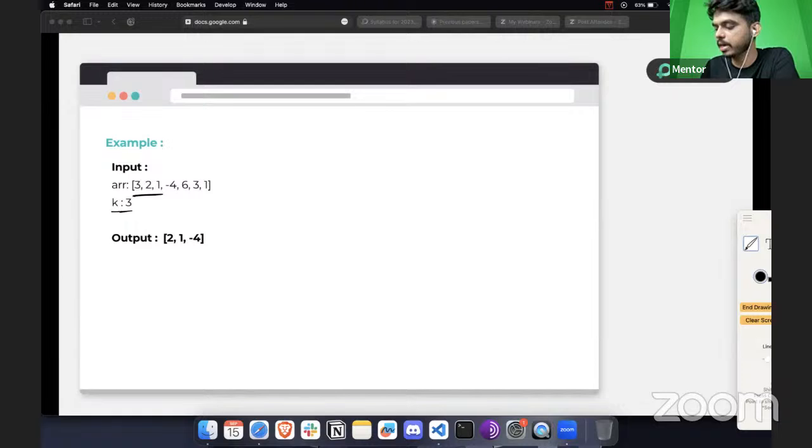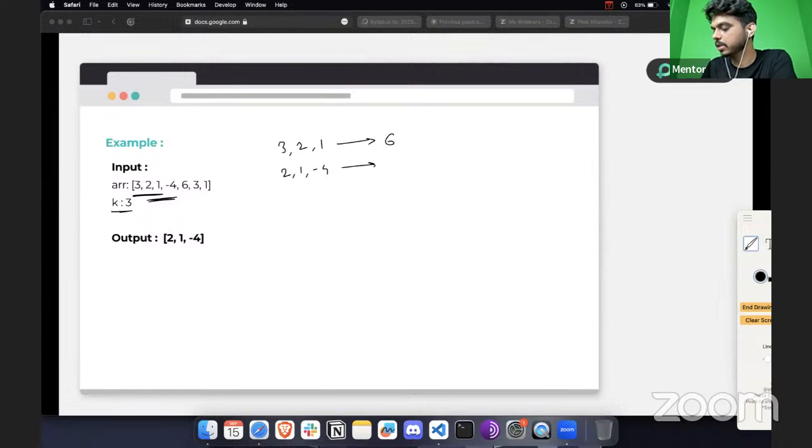So for the first iteration, it's going to be 3, 2, and 1. And you have to perform the sum of these values. What will be the sum of these values? It is going to be 6. This is the first iteration that we have. On the second iteration, you're going to choose 2, 1, minus 4. So we have 2, 1, minus 4.